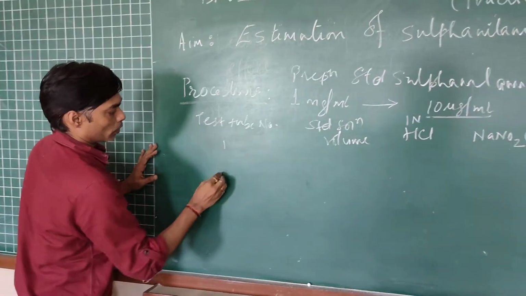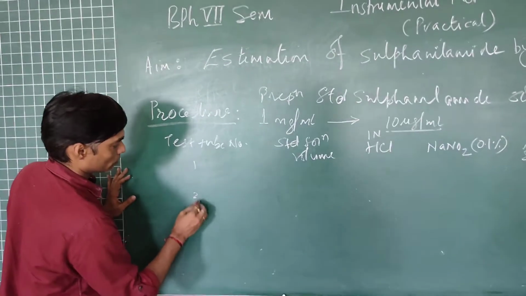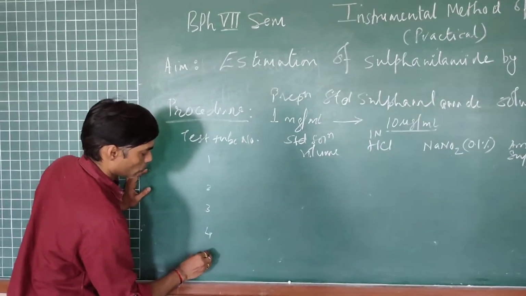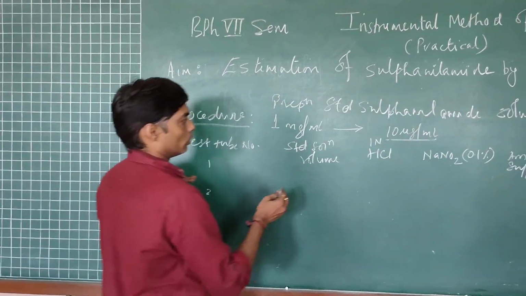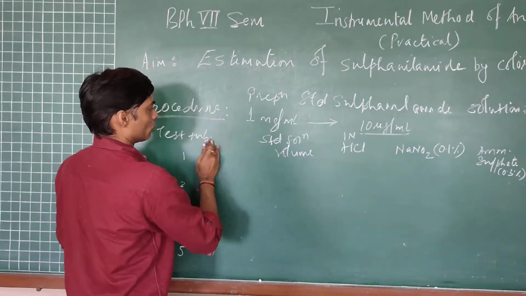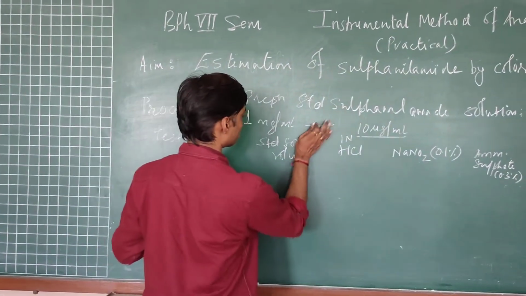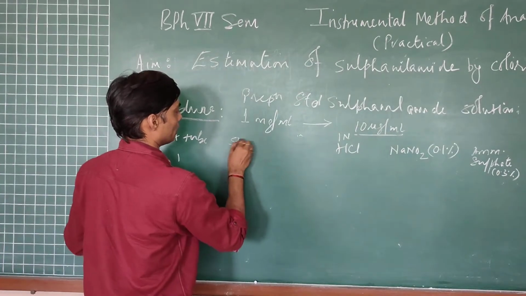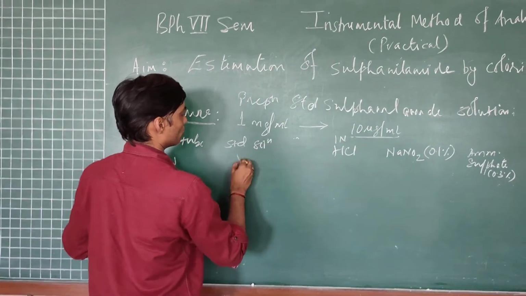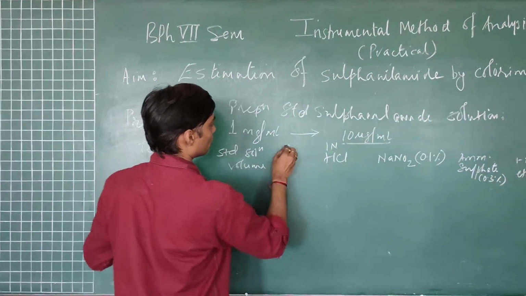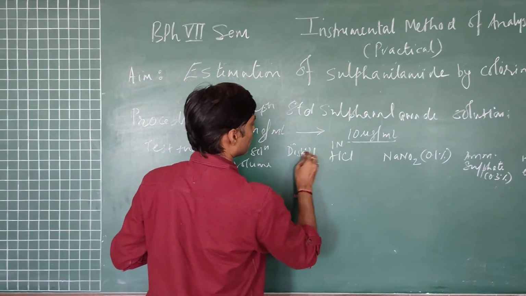Test tube number 1, 2, 3, 4 and 5. One more column we will prepare is of distilled water.